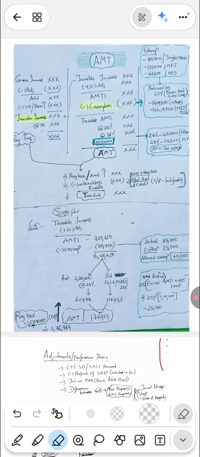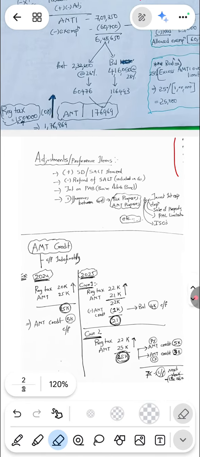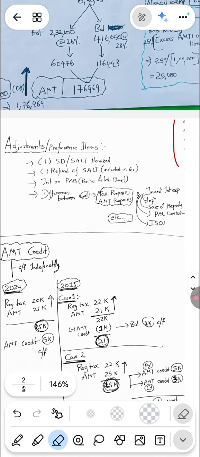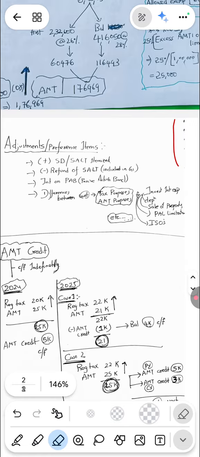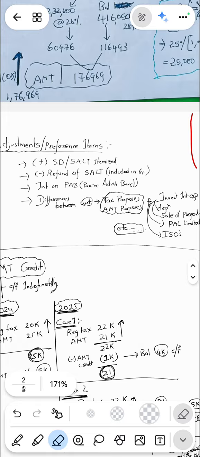Let me take an example for AMT credit as well. For the adjustments, these people used to take more and more deductions and credits, all these benefits. They will go for accelerated depreciation benefits and higher itemization. They will be itemizing these deductions at a high value, so that will require some adjustments. If they are taking the standard deduction, we will add back the standard deduction.